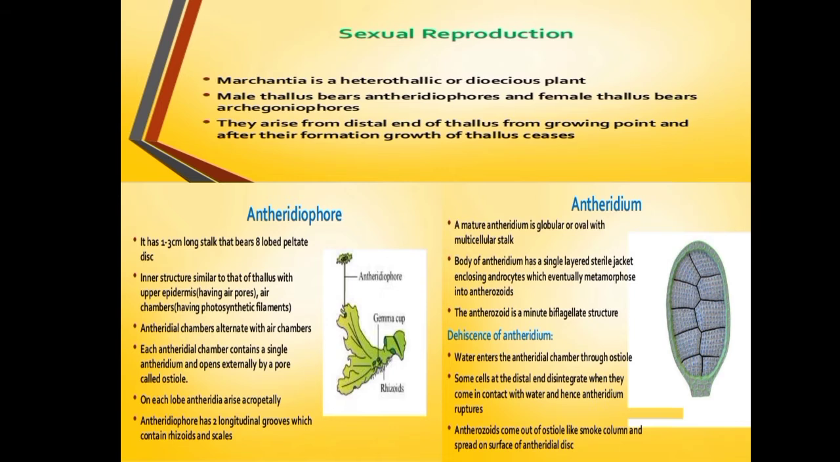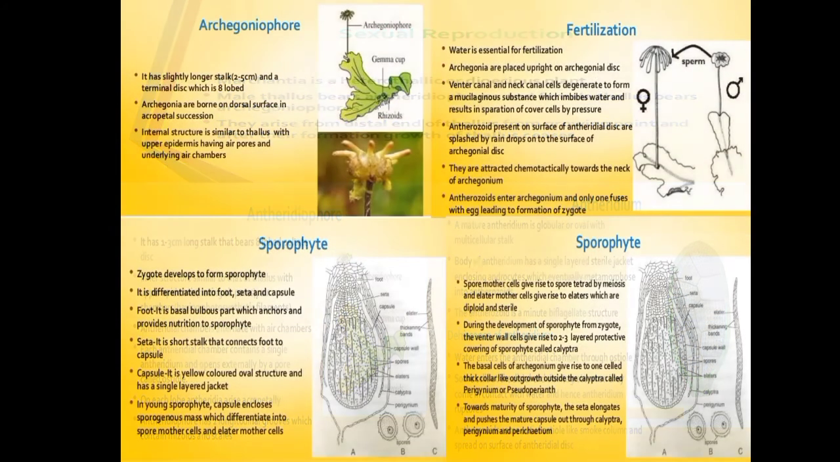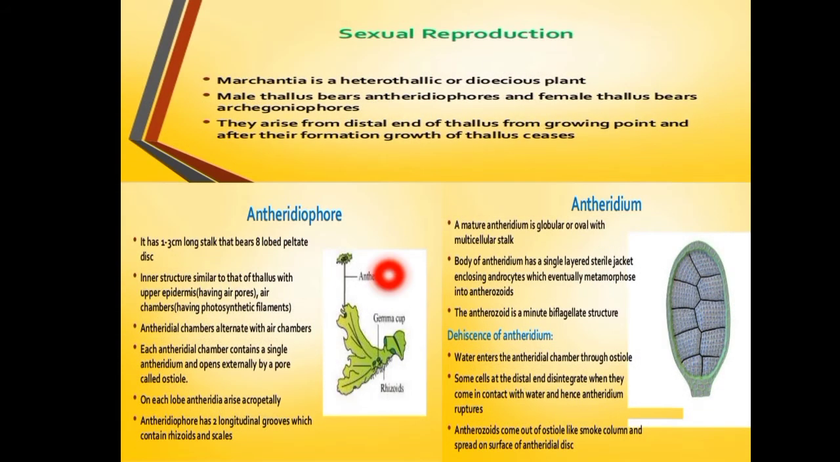Next, sexual reproduction. Marchantia is dioecious or heterothallic, that is, the male and female sex organs are found in separate individuals. The male sex organ is found in the male plant, and the female sex organ is found in the female plant. The sexual reproduction takes place by fusion of a male and female gamete. Here you can see the antheridiophore and archegoniophore. The archegoniophore produces the archegonia, and the antheridiophore produces the antheridia. The antheridia are on the male gametophyte.